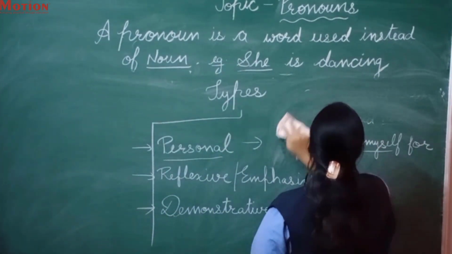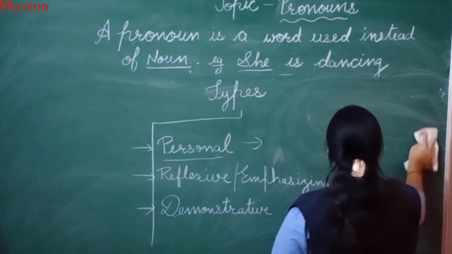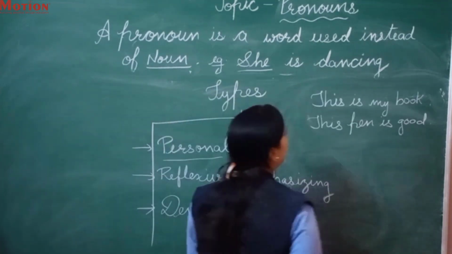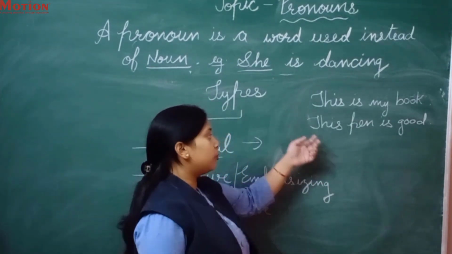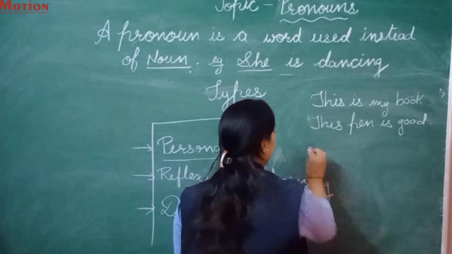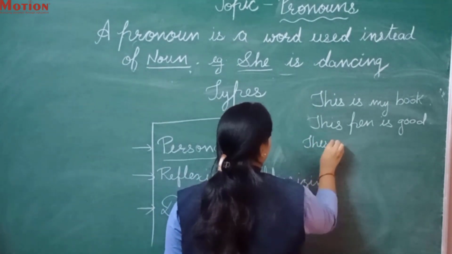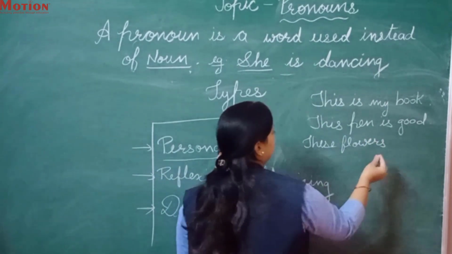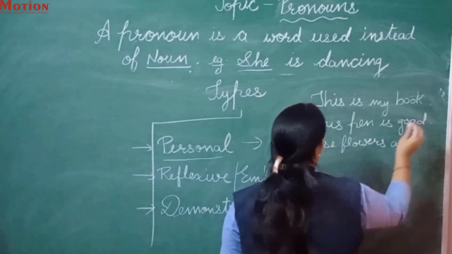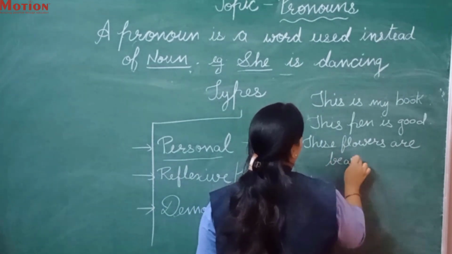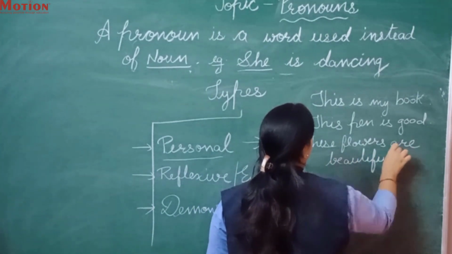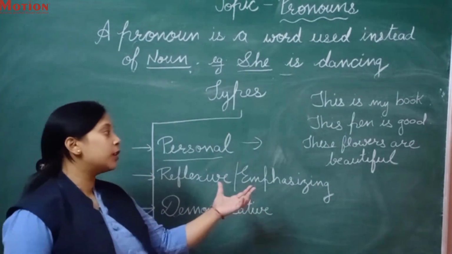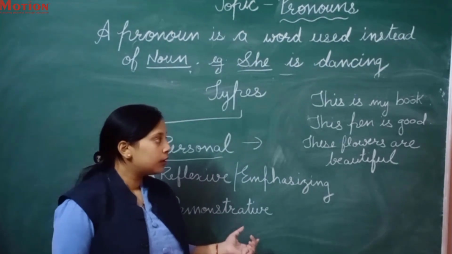What is next? Demonstrative pronoun. I will write some sentences over here. I have written, this is my book, this pen is good, these flowers are beautiful. Can you guess what the pronoun in it is?